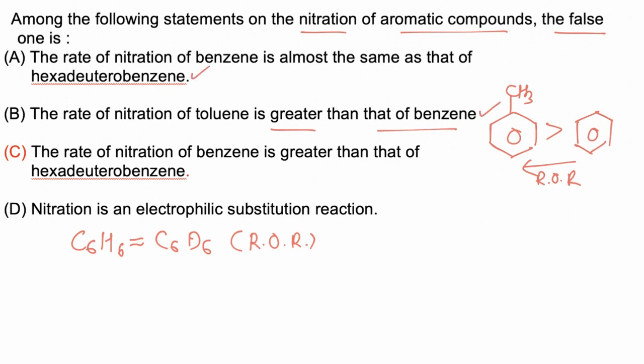Now the rate of nitration of benzene is greater than that of hexadeuterobenzene. This is incorrect because the rate of reaction is the same in both cases. Nitration is an electrophilic substitution reaction. This is also correct and hence the correct answer is C.